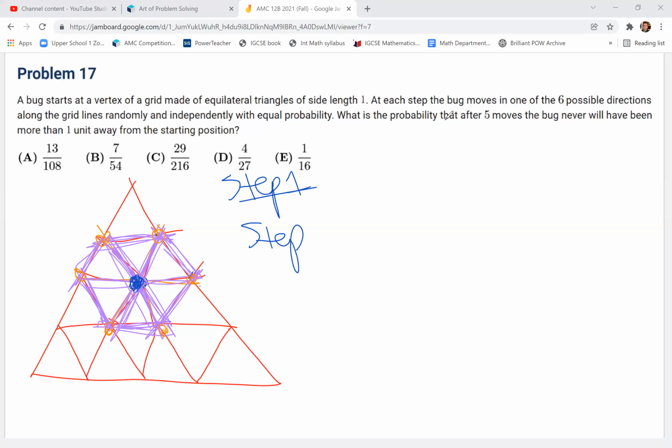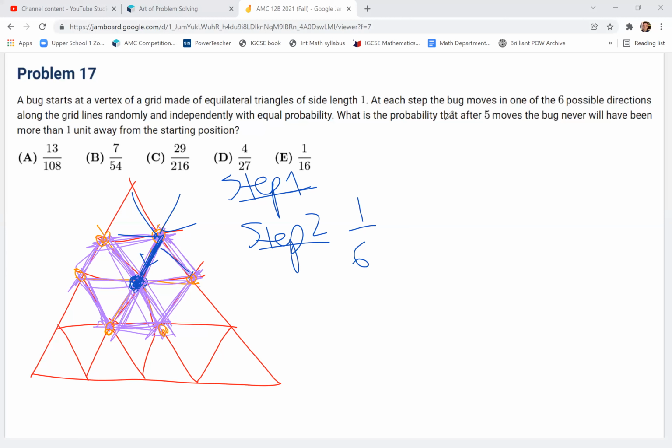In step 2, one of 2 things can happen. He can go back to the center. What's the probability that he goes back to the center? He would go back to the center with probability 1 out of 6, because from any given point he has 6 possible ways to go, and 1 out of those 6 would be going back to the middle. Now let's say he does go back to the center in step 2. Then in step 3, again, it really doesn't matter what happens. He's going to end up back at one of the original vertices.